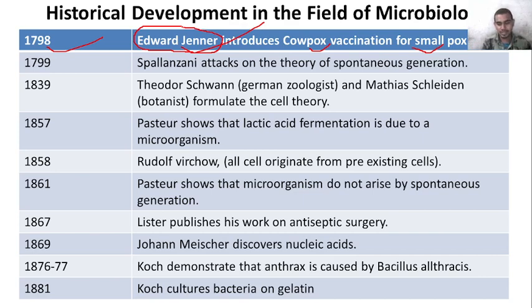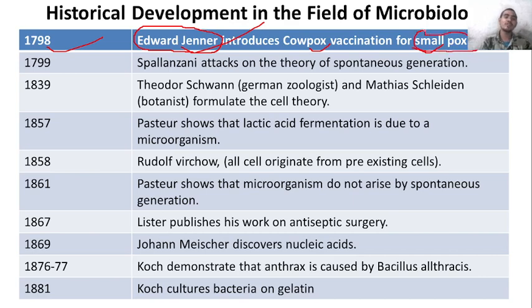He found that the people in the dairy farms in that area were also suffering from cowpox, but cowpox was not as severe as smallpox.